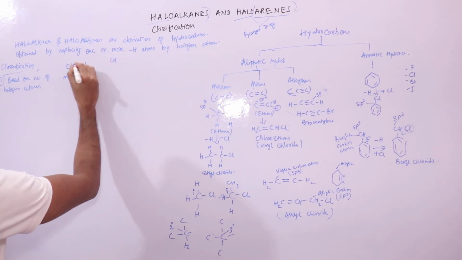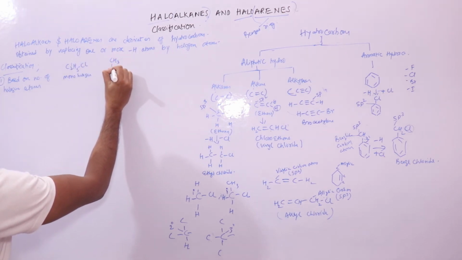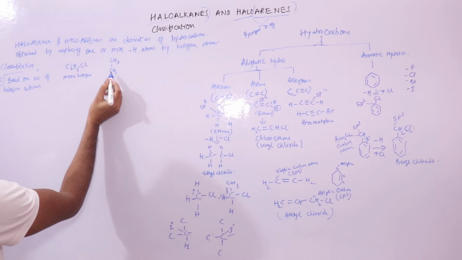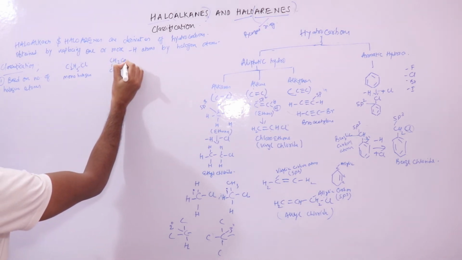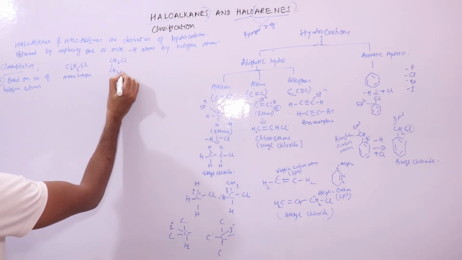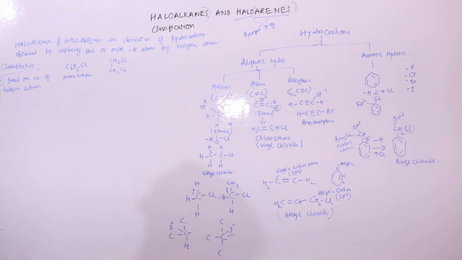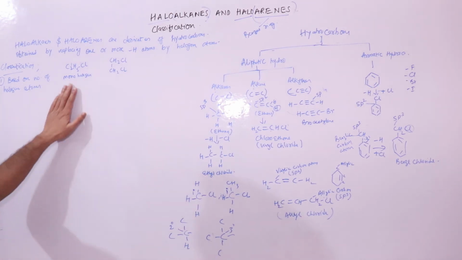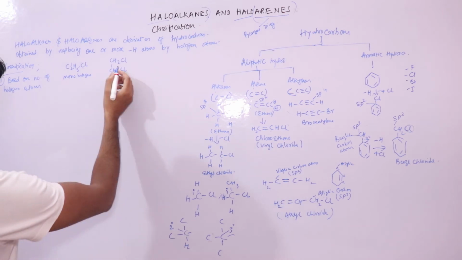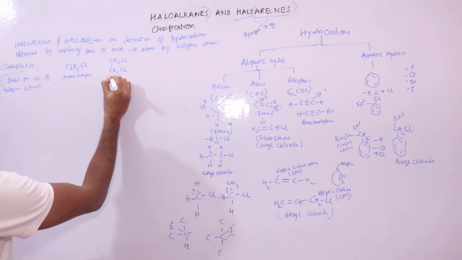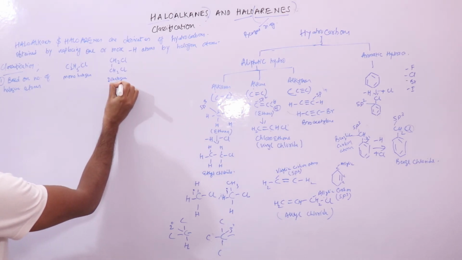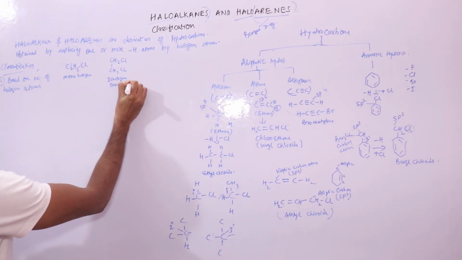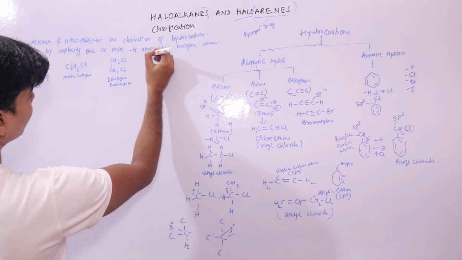Similarly, if I take the same compound, this is ethane. If I replace one hydrogen atom with Cl, this is your monochloroethane. With two, this is your dihalogen derivative, which is your dihaloethane, right?